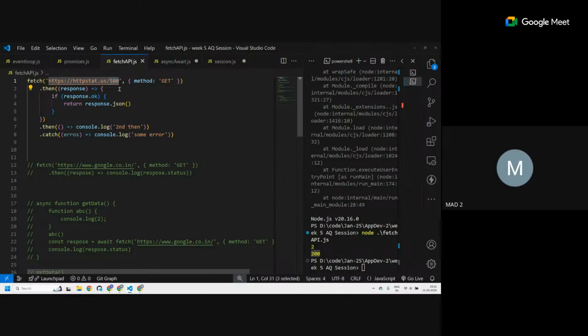Fetch will only give an error if there is a network error. If it's a 404, something not found, it still gets some kind of response back. So it does not go into the catch block if it gets some kind of response back. If it's a network error, then only this promise is rejected.